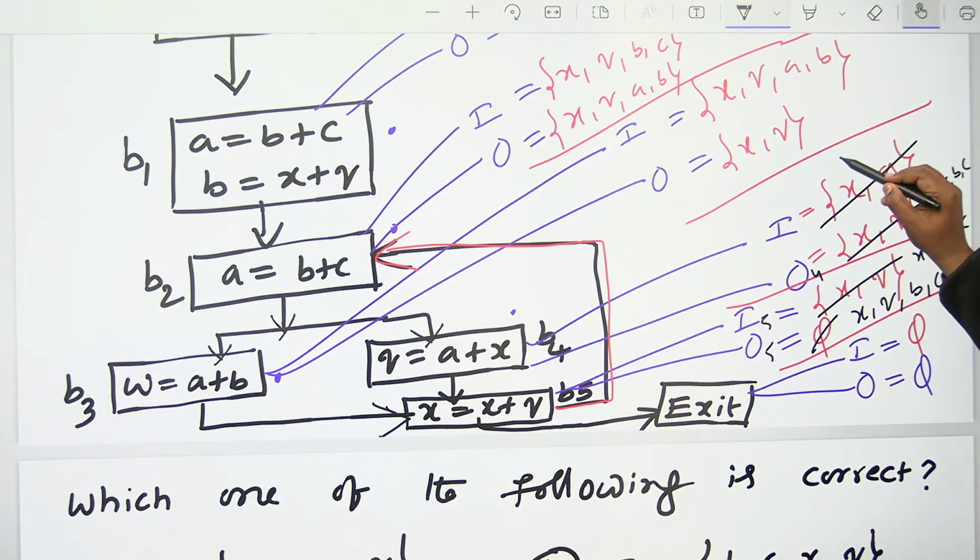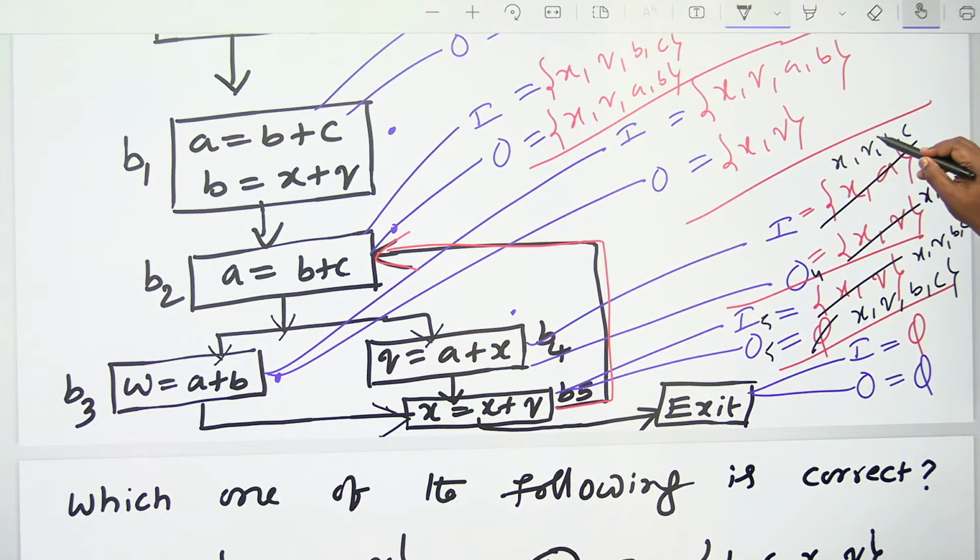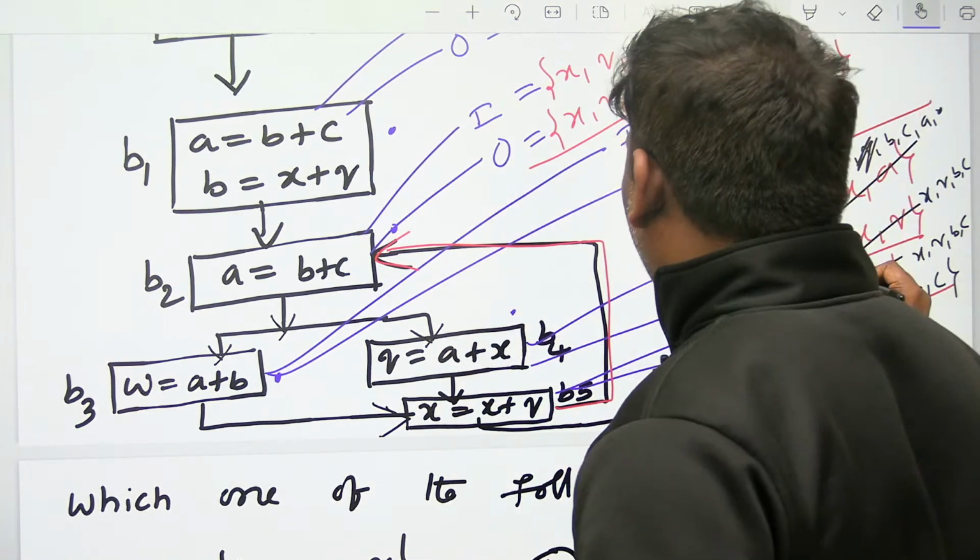Means out of this, what? XQBC minus kill, Q cancel. Union gen AX, A also, X also, X already there, so XBCA. Right, fine. I think 4 complete.